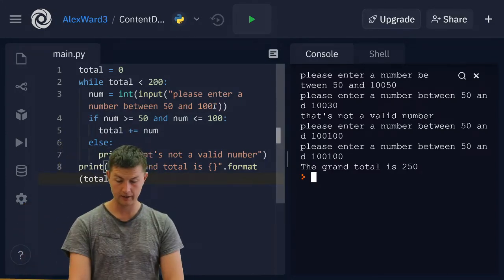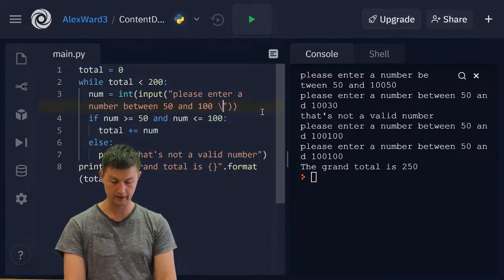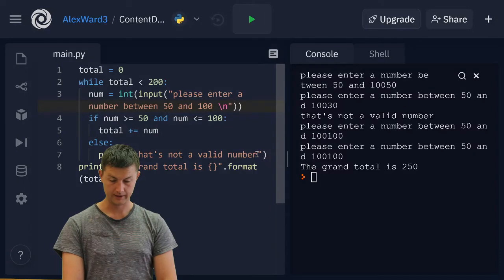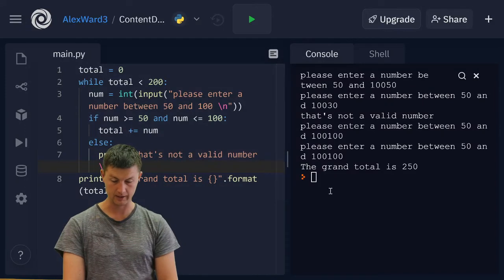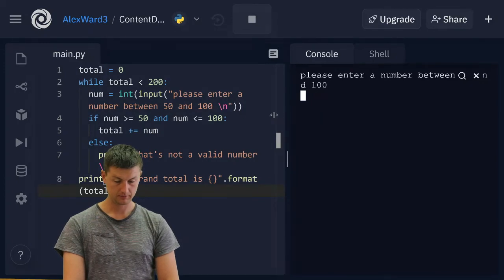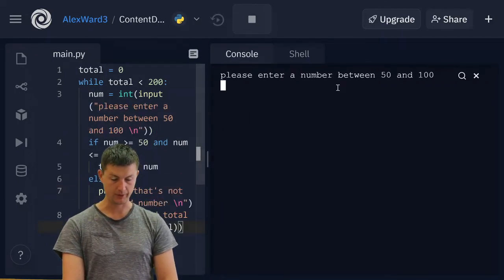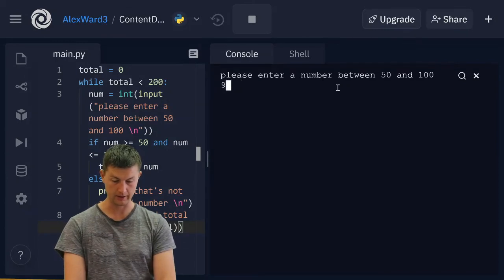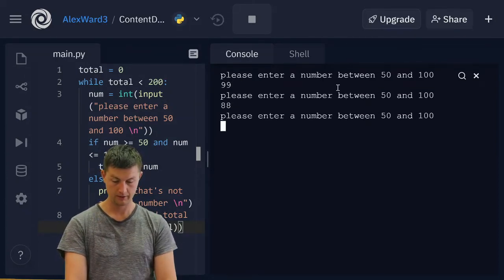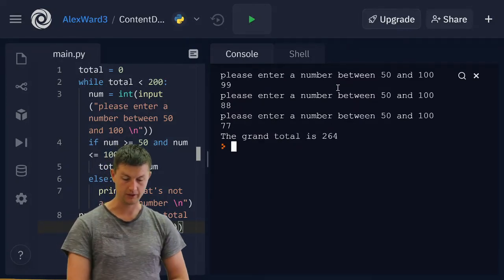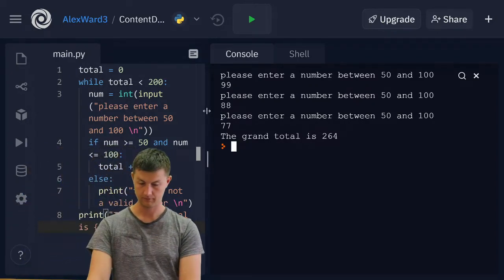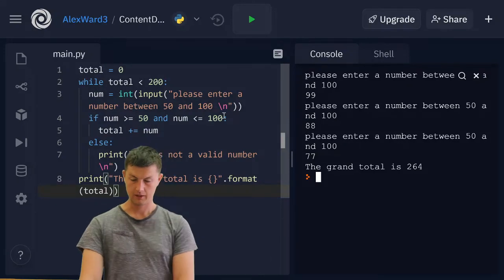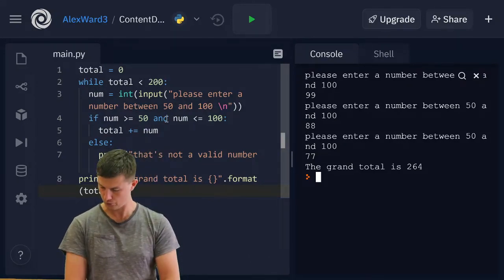A little bit of tidying, a little space there, and maybe that backslash n thing that we've learned. And at the end of here, that's not a valid number. Let's go backslash n as well. Please enter a number between 50 and 100. Let's go 99, 88, 77. Grand total is 264. Hey, there we go, working. Cool, that is question 2. On to question 3.